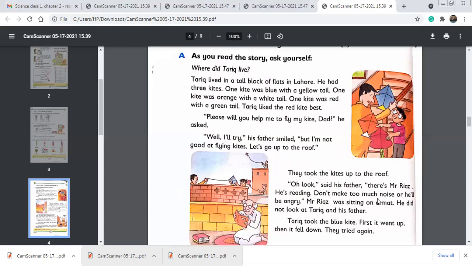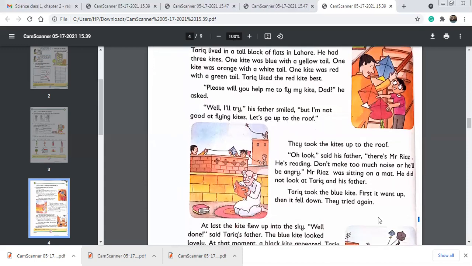Don't make too much noise or he'll be angry." Mr. Riaz was sitting on a mat. He did not look at Tariq and his father. He was busy reading the books. So he was reading a book and he was very busy, and so he didn't notice that Tariq and his father were on the roof. So Tariq's father is saying, please do not make any sound or noise, otherwise Mr. Riaz will be angry.